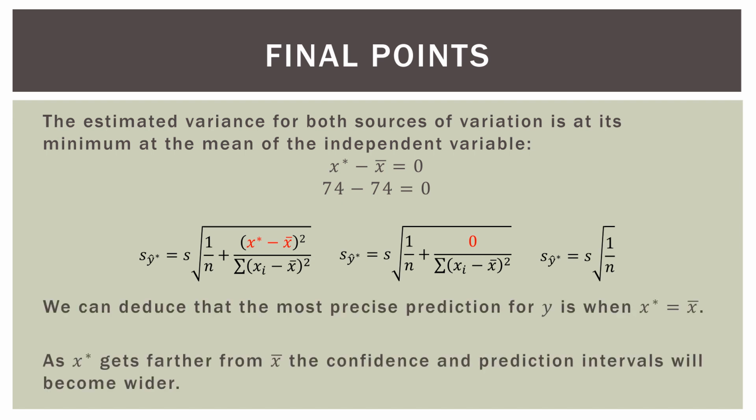So we can deduce, and this is important, that the most precise prediction for y is at the mean of the independent variable. So our predictions are better for meal amounts that are around $74. As we get away from $74, our predictions have much more variability. So as x star gets farther from x bar, the confidence and prediction intervals will become wider. So always know that the confidence interval and prediction interval are at their most accurate around the mean of that independent variable.